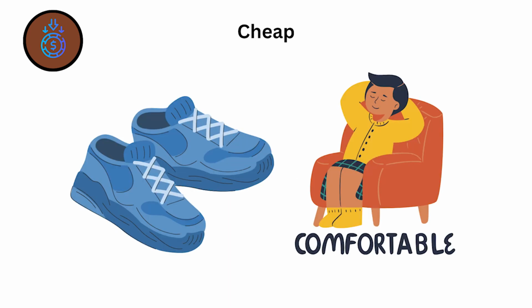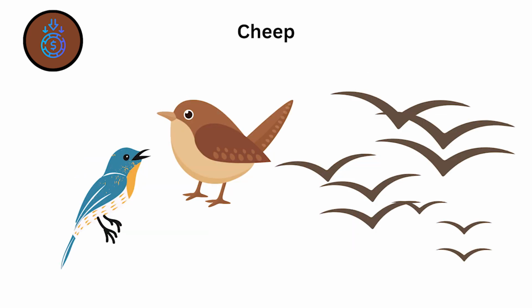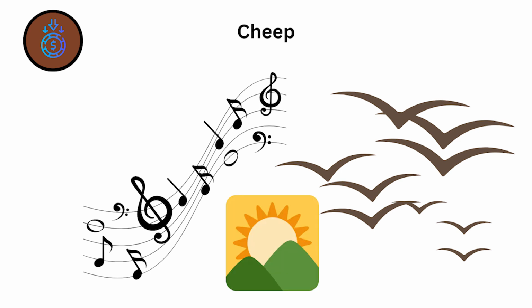Cheap versus cheep. Cheap means low cost. The shoes were cheap but comfortable, means the shoes didn't cost much but are still nice. Cheep means the sound a small bird makes. I heard a bird cheep in the morning, means hearing a bird's chirping sound.